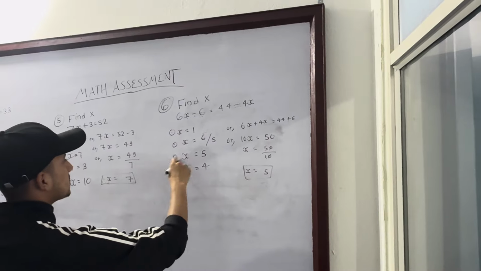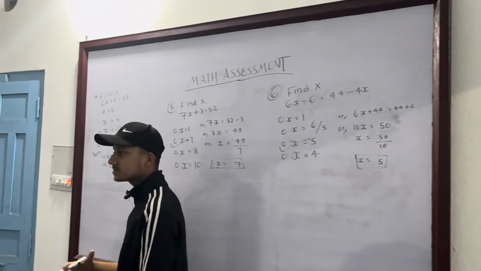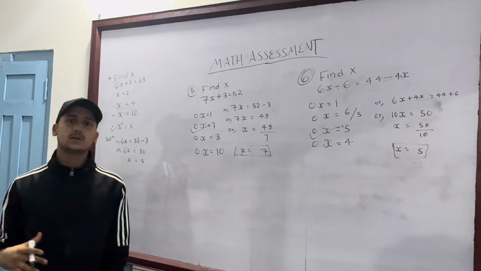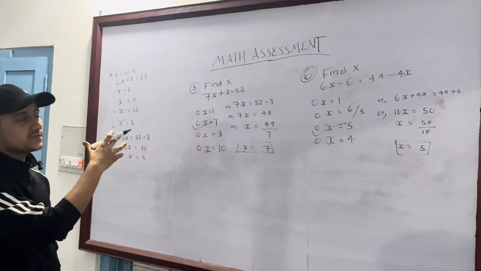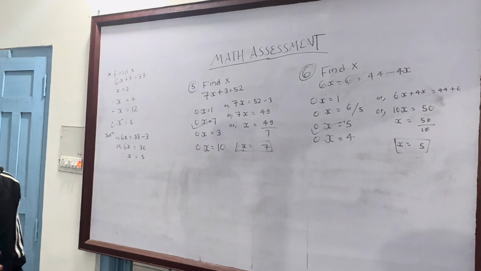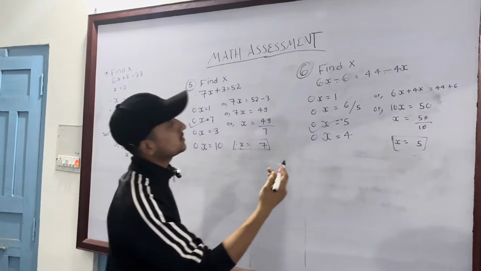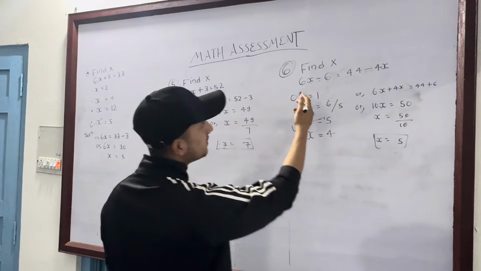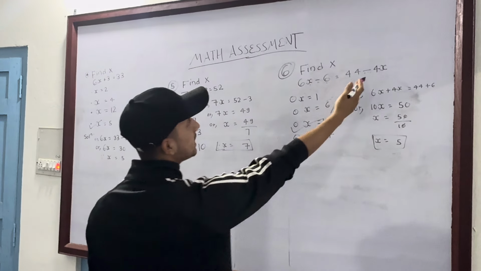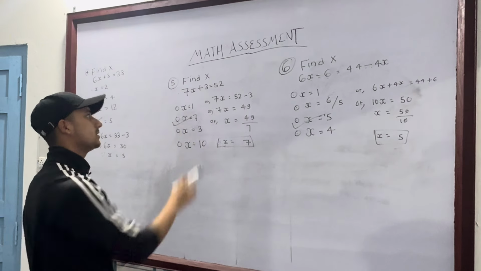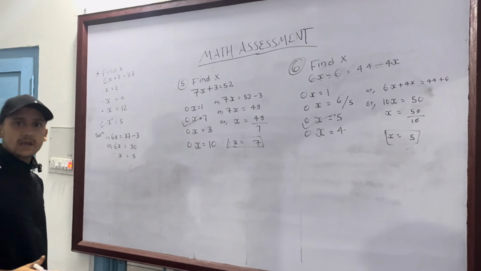And this is the correct option. So these questions might look very simple and very easy, but these are the official questions, and this type of question will be asked to you. But the digit can be different, like here can be 8x or here can be 9x, or this digit can be different, but the format will be absolutely same.